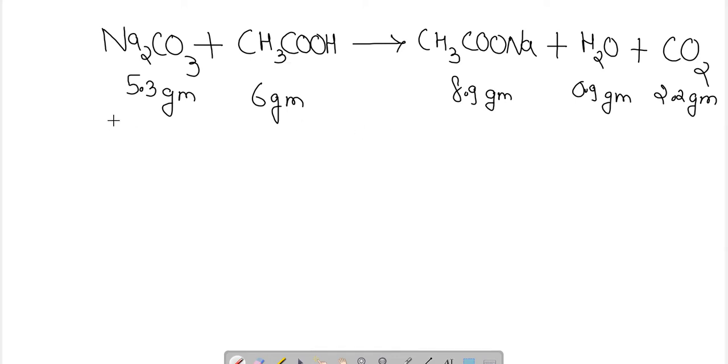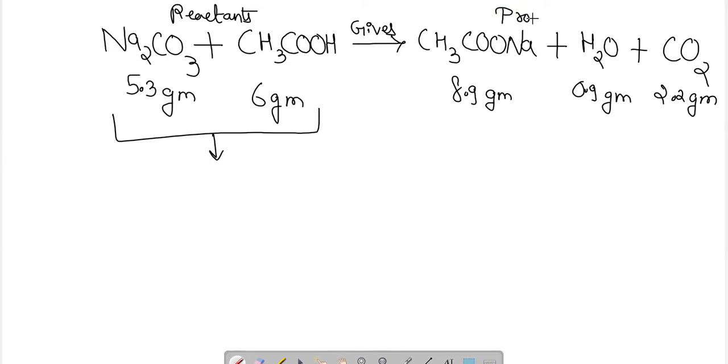When calculating the total mass of the reactant side, first you must know that this arrow is termed as gives. On the left hand side of the arrow, the reactants are present, and on the right hand side of the gives, the products are present. The total mass of the reactants is 5.3 plus 6, that is 11.3 grams.